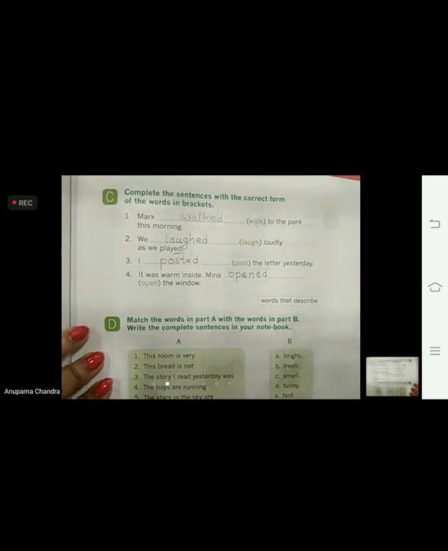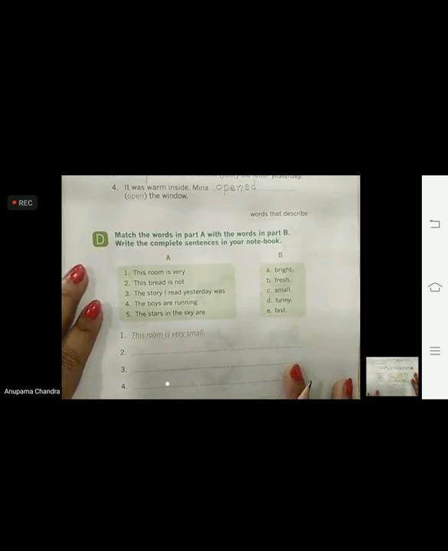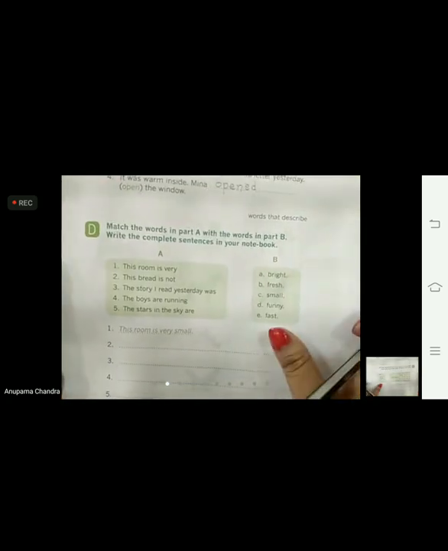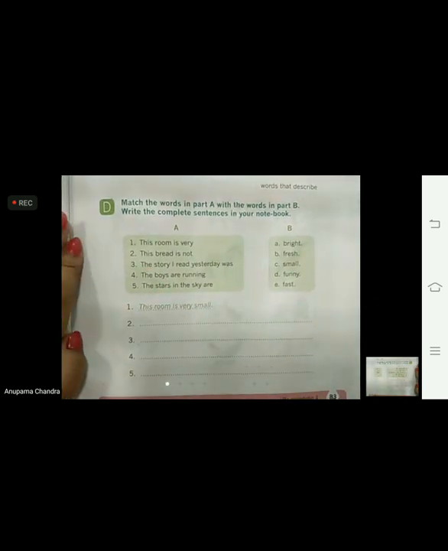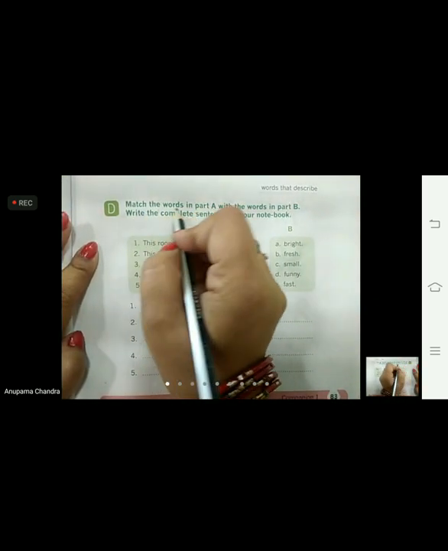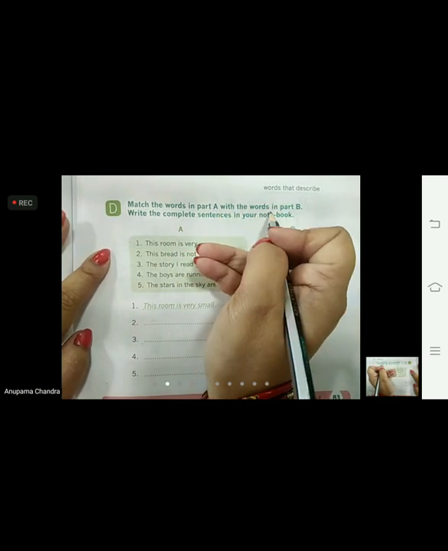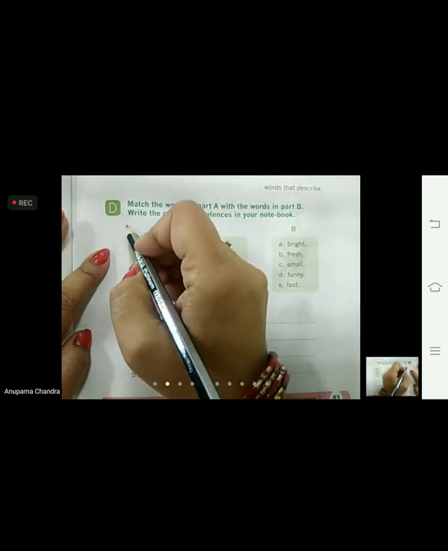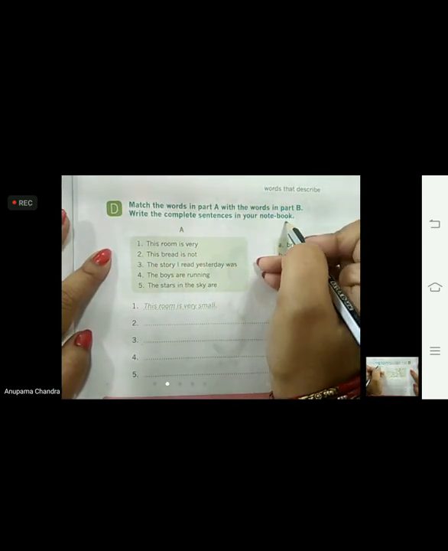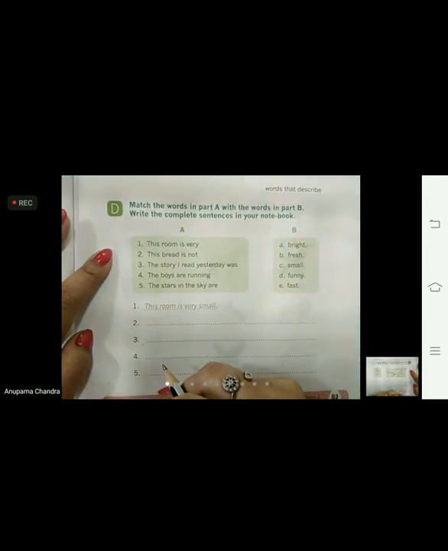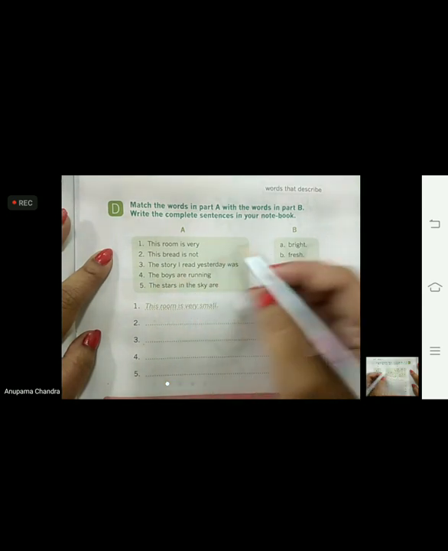Now let's see the next question, that is words that describe. Match the words in part A with the words in part B. Write the complete sentences in your notebook. You don't have to write it in your notebook, children. Here blanks are given, we will write it here itself. Okay. Now let's check out the words.